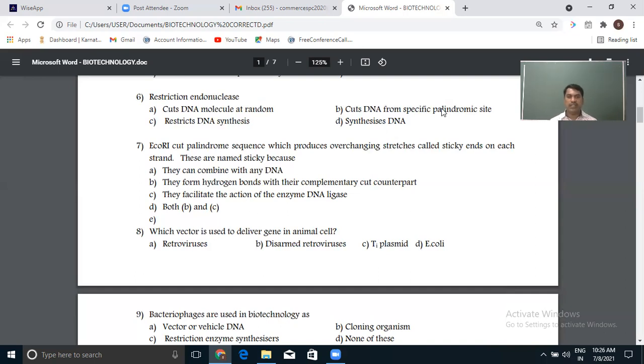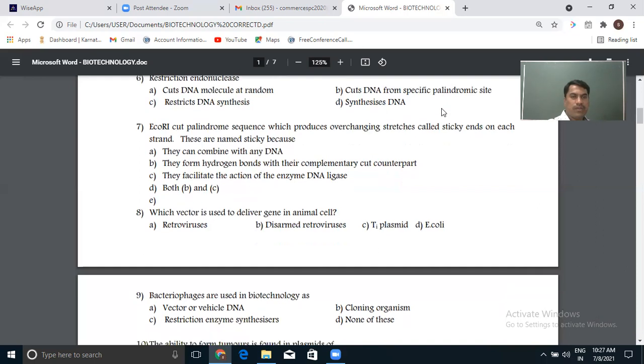Next option: they facilitate the action of the enzyme DNA ligase. No, basically it is not required. Whenever DNA ligase finds two complementary nitrogen bases, it joins the fragments. So the answer is they form hydrogen bonds with their complementary cut counterparts. It is not necessary that they be sticky for DNA ligase to function. Whenever there are two nitrogen bases complementary to each other, DNA ligase joins them by making a bond between them. So that's about question 7.